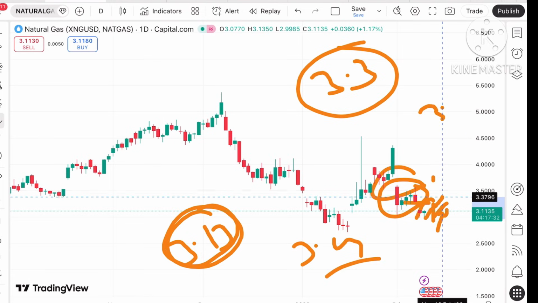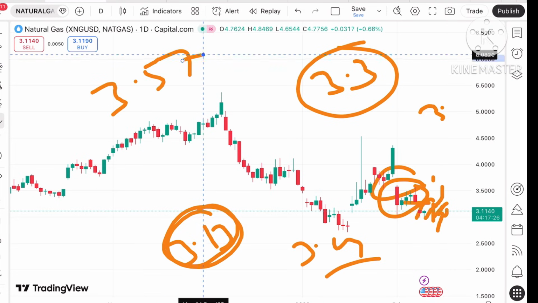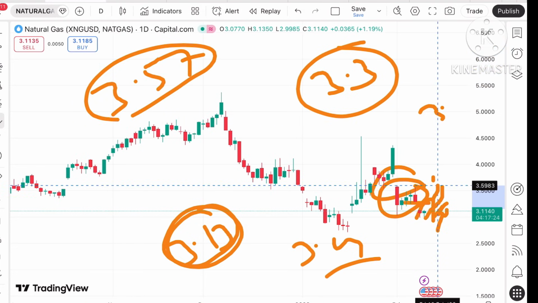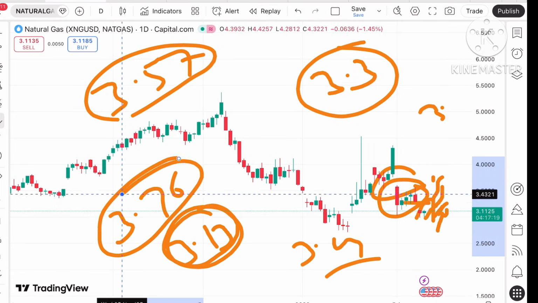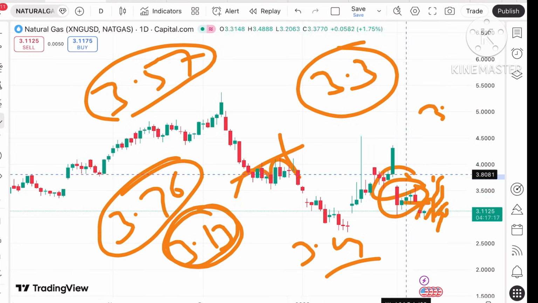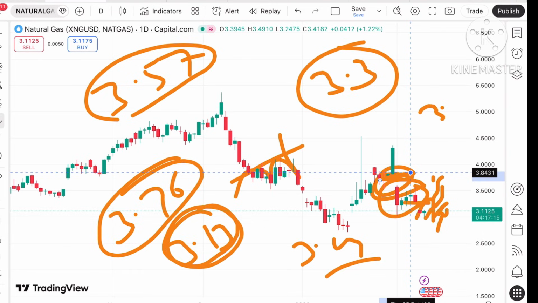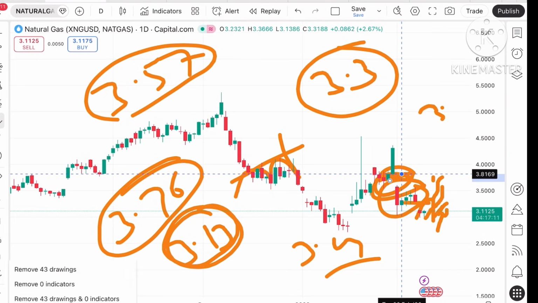From there it can touch a level of 3.38, from there a level of 3.49, and if the price moves over this level, the probability of going towards 3.57 is there. Once the price sustains above this level, the probability of going towards 3.76 will be there, because this is the level we have seen, and the gap will be filled. So if the price starts going above this level, a further upside can be seen.